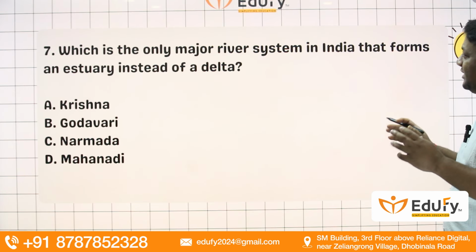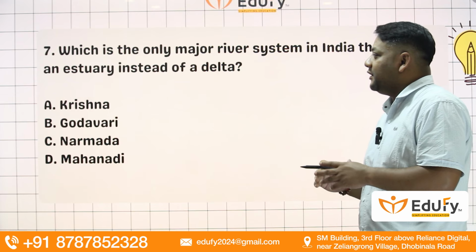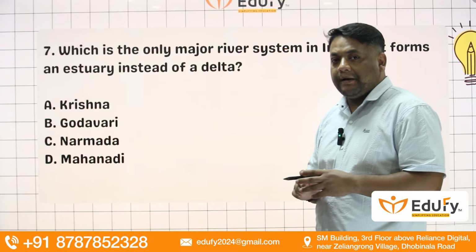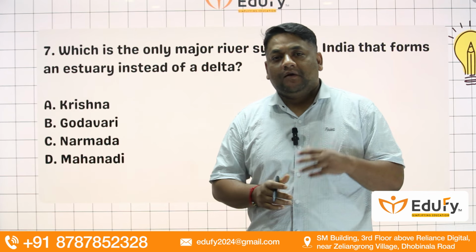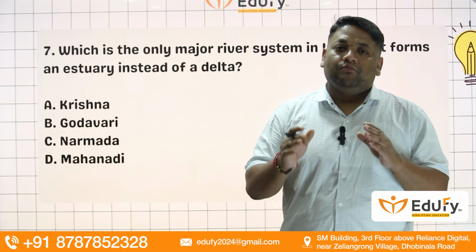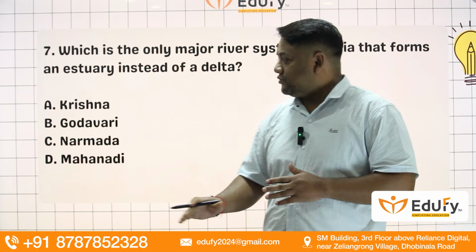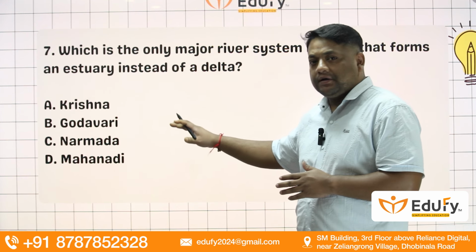Which is the only major river system in India that forms an estuary instead of a delta? Krishna, Godavari, Narmada, Mahanadi. Remember, additional information regarding this question is, when we talk about deltas, most of the deltas in India are found in the eastern coastal margins. Almost all these rivers except Narmada form a delta.